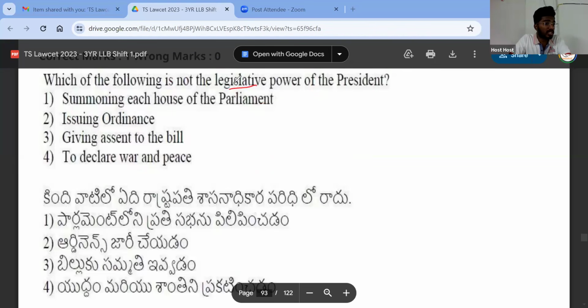That is why I have discussed the powers under various headings like legislative power, executive power, judicial powers, advisory power, and so on. So to declare war and peace is a part of emergency power.